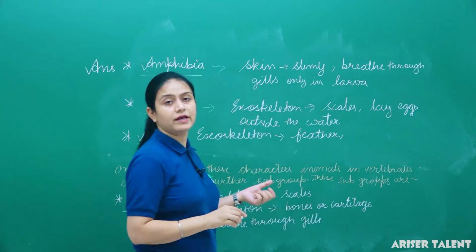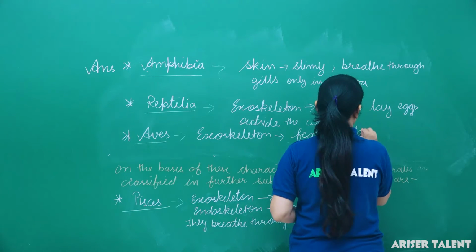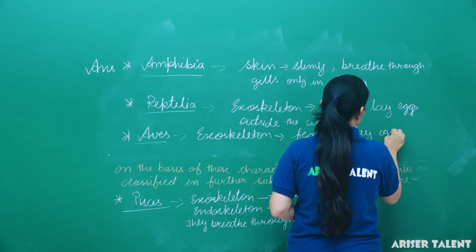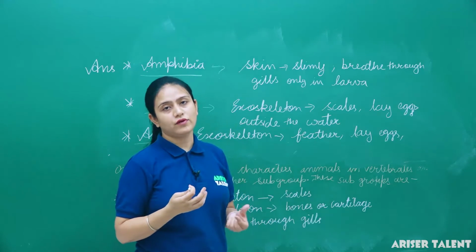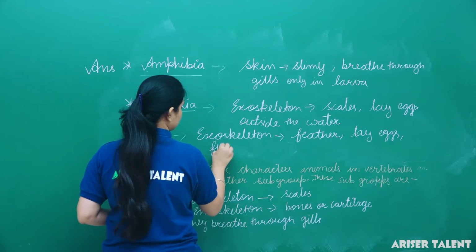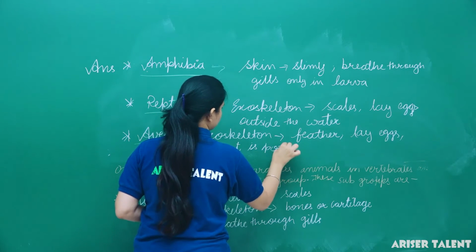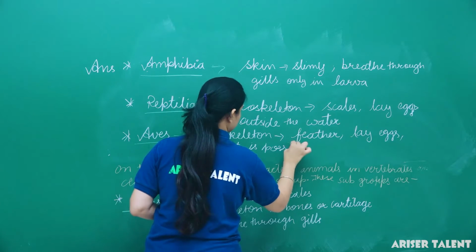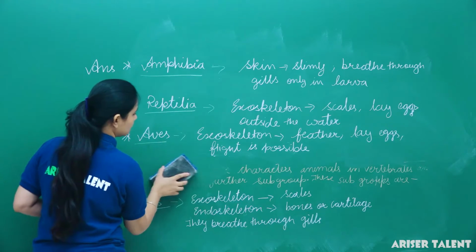Reproduction is generally by laying eggs, means oviparous. Bones are hollow and flight is possible. Okay. Next is Mammalia.